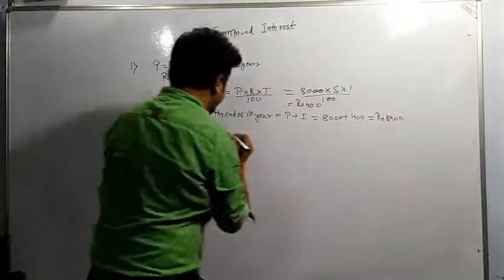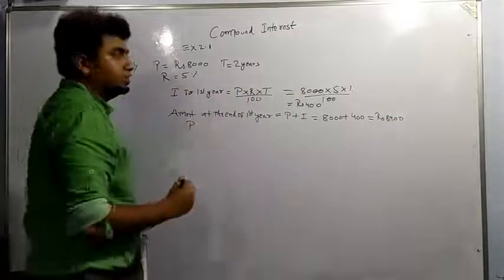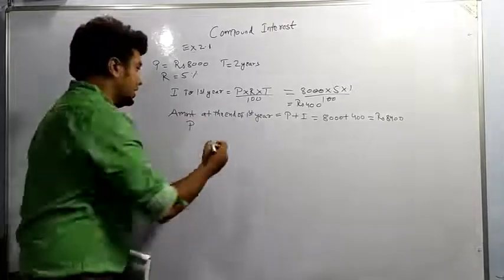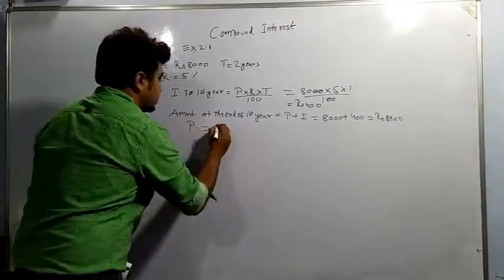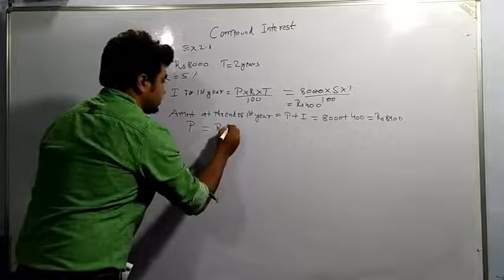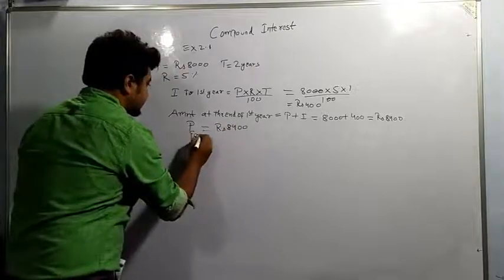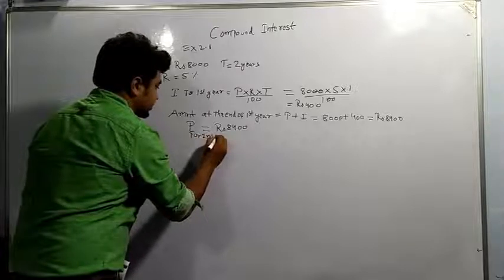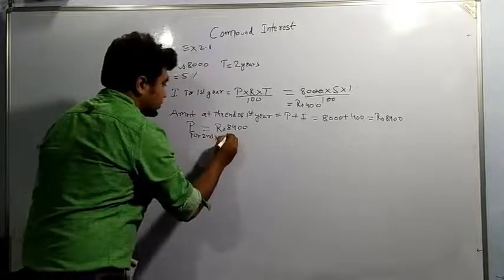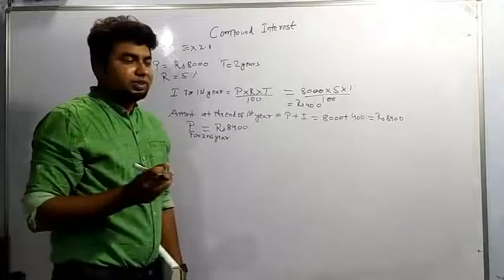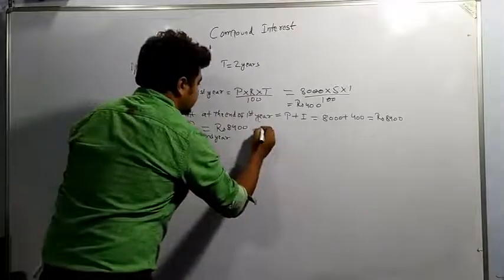This will become principal for the second year. Amount at the end of first year will become principal for second year. So P is equal to rupees 8,400. Now again time is 1 year, because 1 year has been calculated and 1 more year is left. Time is equal to 1 year.